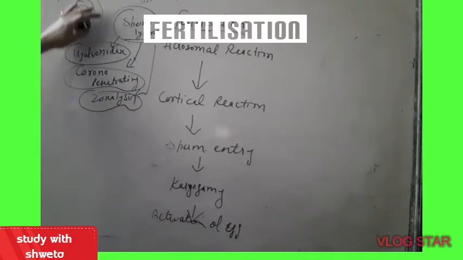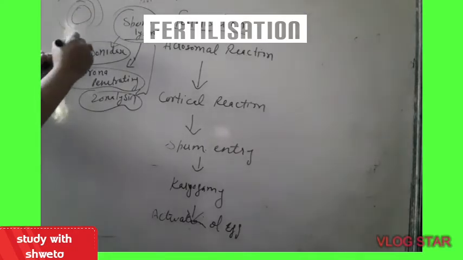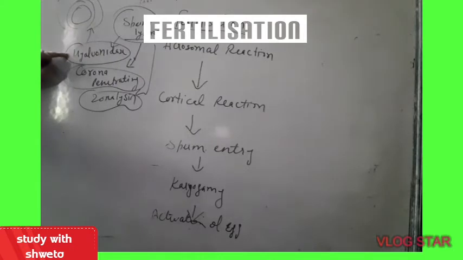So that is the ground layer. Hyaluronidase first acts upon the outermost layer and removes the ground layer. Then corona penetrating enzyme removes the second, middle layer around the secondary oocyte, which is the corona radiata. Then zona lysin acts upon the innermost layer, which is the zona pellucida. So it breaks the zona pellucida.